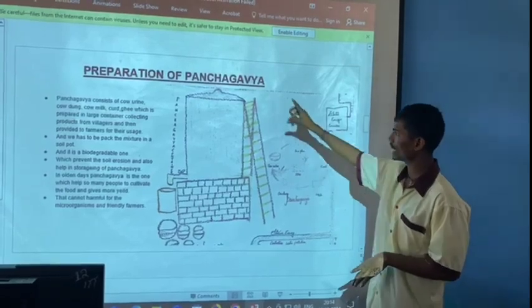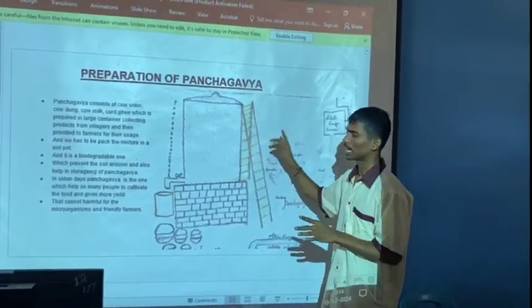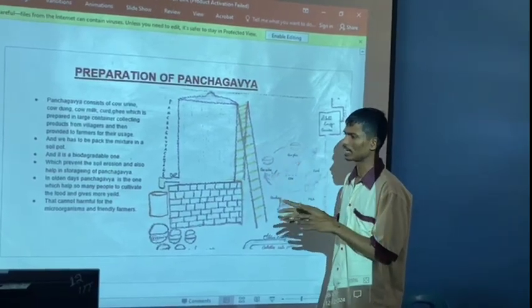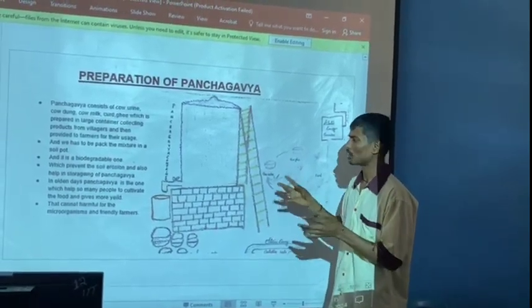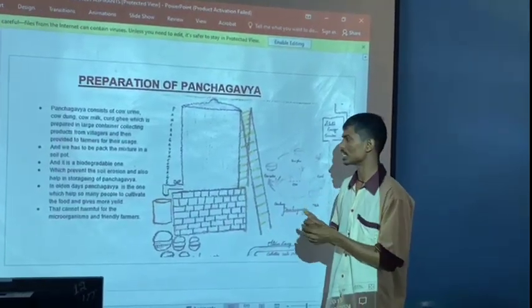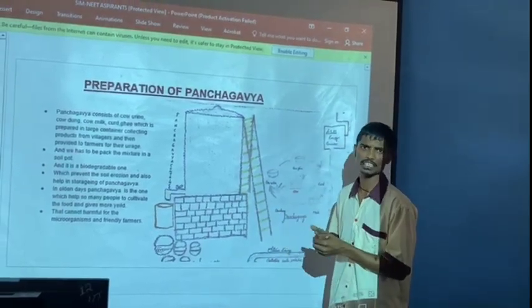We place a container and pour all those things into it. For up to two to three weeks we have to stir them, and it develops a strong odor and smell. If we spray it on the fields, it helps the field so that insects cannot come, and it leads to more yield.